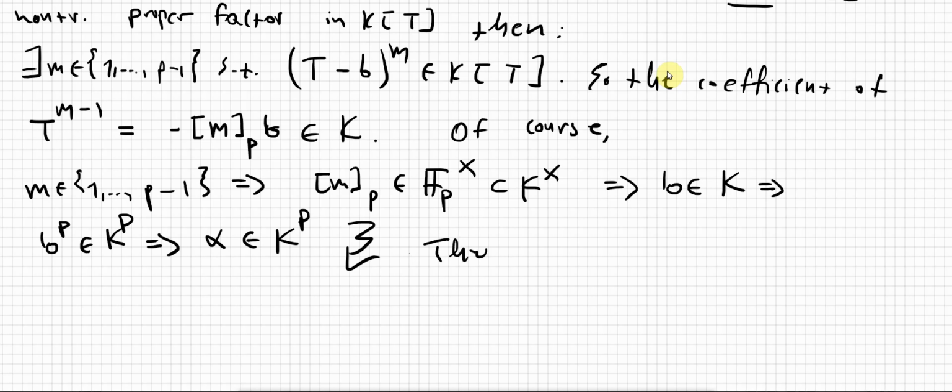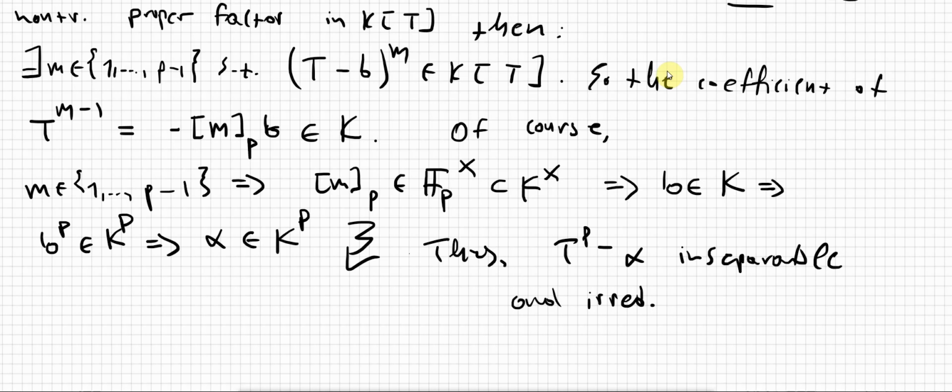Therefore, this is a polynomial which is inseparable and irreducible, right? And it has coefficients in k. So this is one implication we just showed.